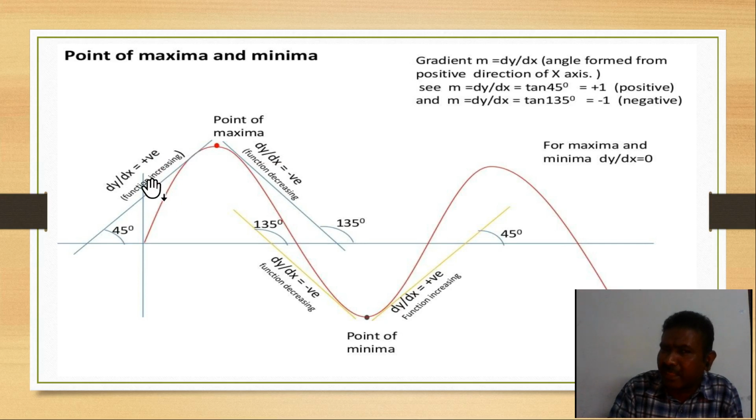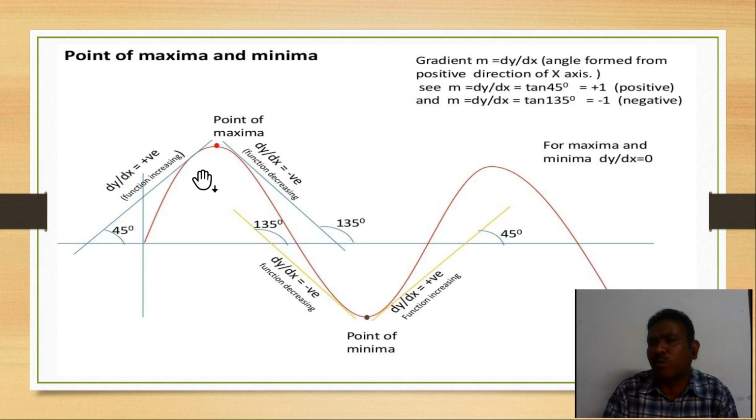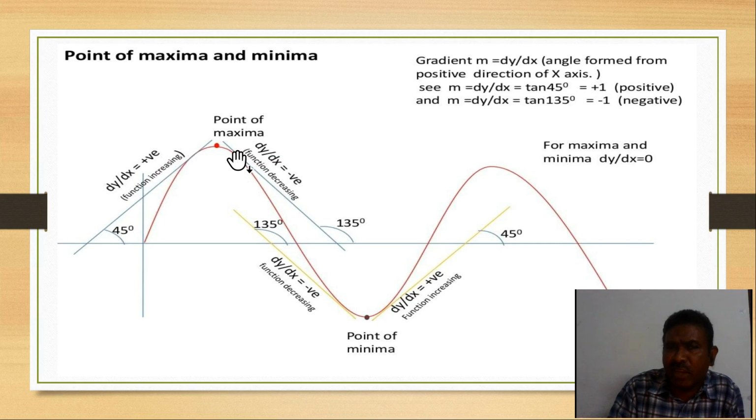Gradient, and dy by dx is positive. So we are discussing the slope. Suppose here we have drawn a tangent. If you observe this tangent, the angle made with the positive x-axis is how much? 135. So 135 we can write as 2 into 90 minus 45 degrees. 2 into 90 is 180, minus 45, which lies in the second quadrant. Tan theta is negative in the second quadrant, so it should be negative.